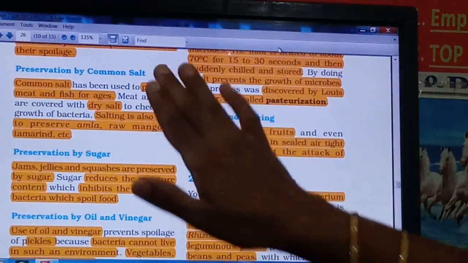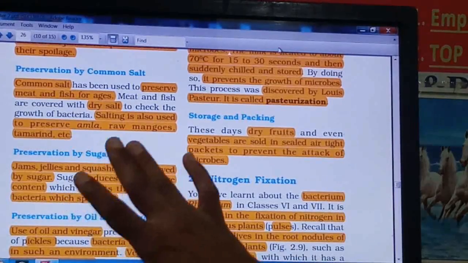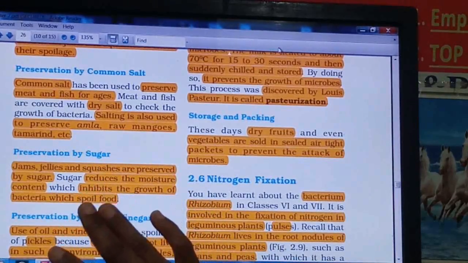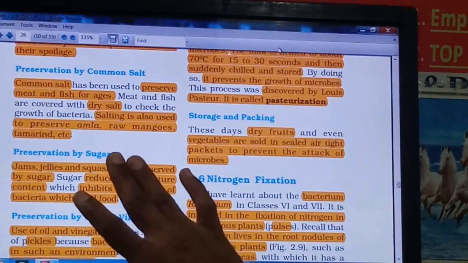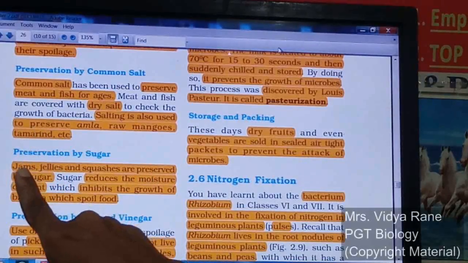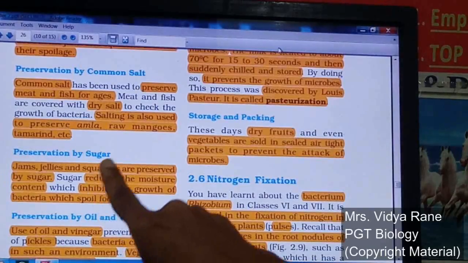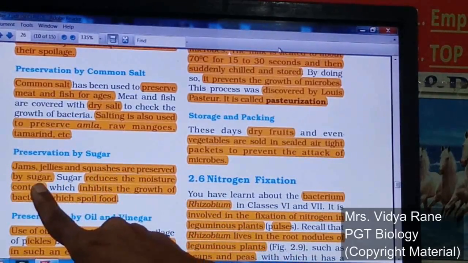Then like the salt, sugar is also used as a preservative. Now which are the food substances where sugar is used as a preservative? See the examples: jams, jellies and squashes, right? So all these are preserved by the sugar.